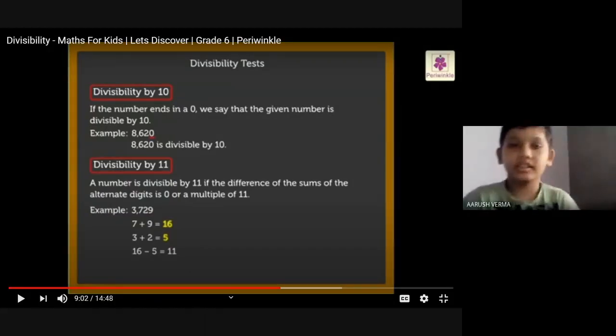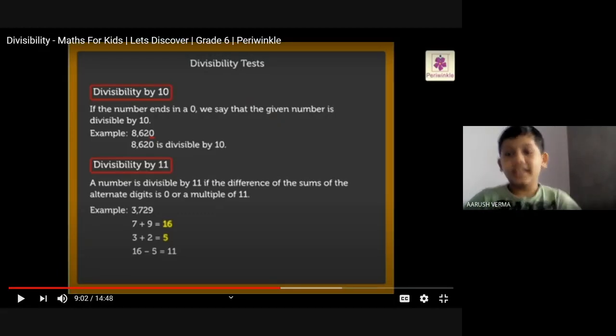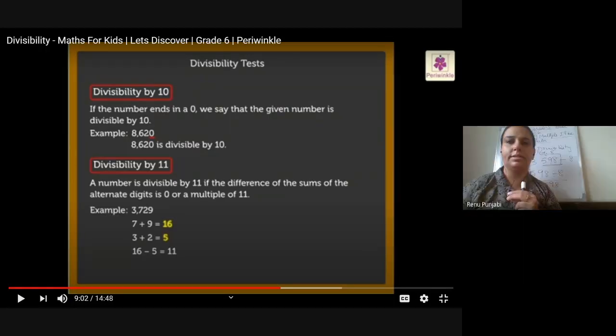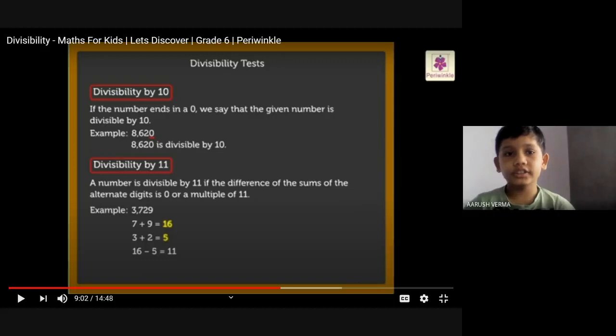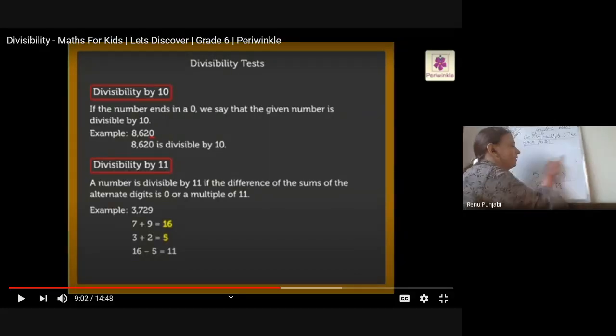Yes, ma'am. First we will take a number, suppose 5428. Then we have to take alternate digits, first 8 and 4. Okay, so you tell me the numbers, I will write them here on the board.